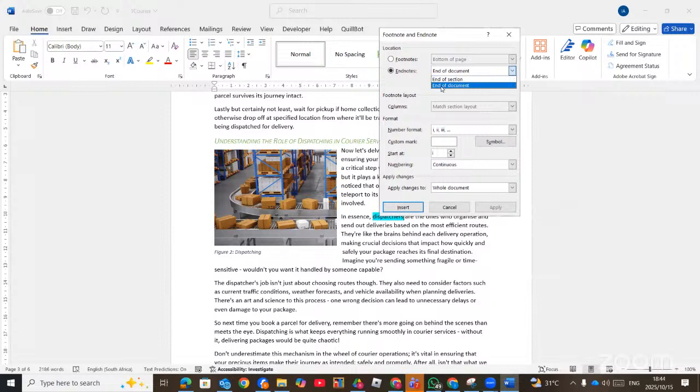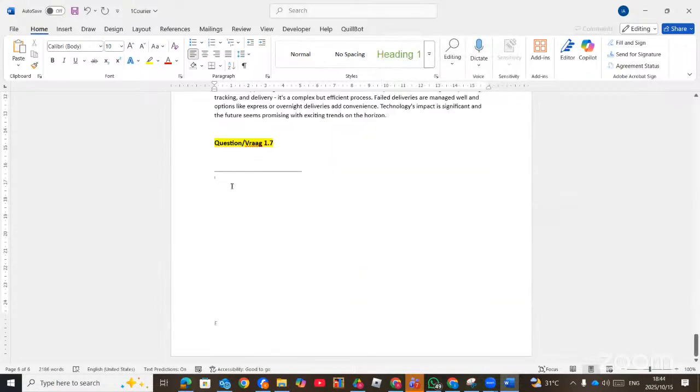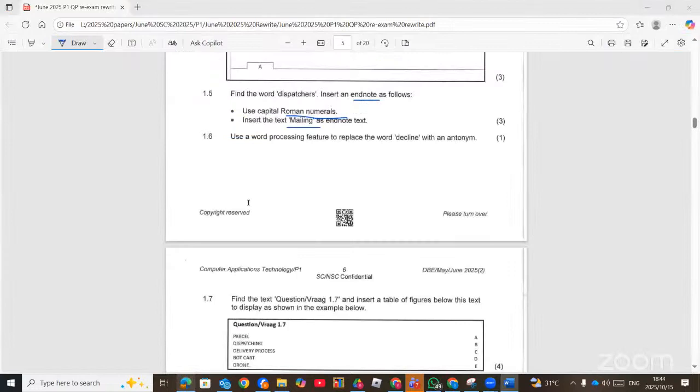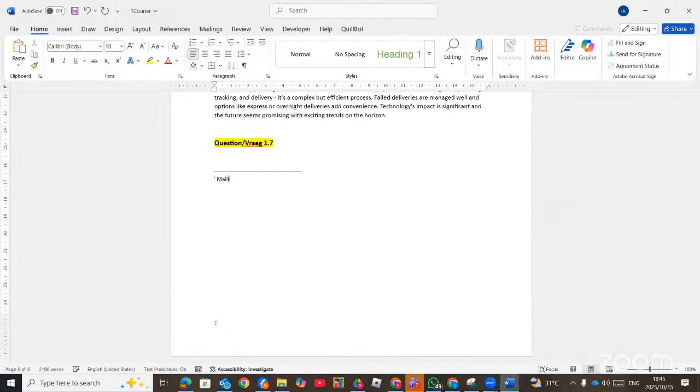So here we choose end of the document. Then the question says should be Roman numerals, like we see here, which is already selected for us. Then we click on insert. Now, the moment we click on insert, we need to type the text, which is mailing. So we type the text called mailing. Right, so that is end note.